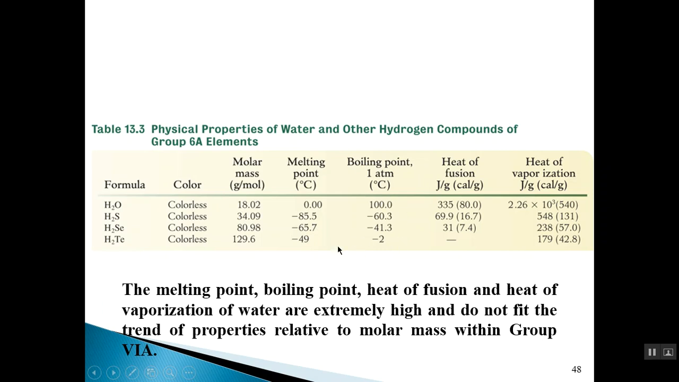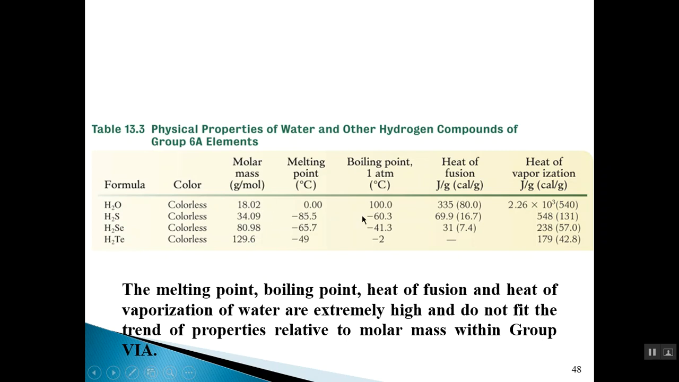And what you'll find is that there's basically a decrease in the boiling point as you go from water to hydrogen sulfide to H2Se and then H2Te. All right. What you'll find is that the boiling point and the melting point of water compared to the other compounds in that group is relatively high, and it does not fit into the trend of properties relative to the molar mass within the group, right? Because as you go down that group, the molar mass increases.